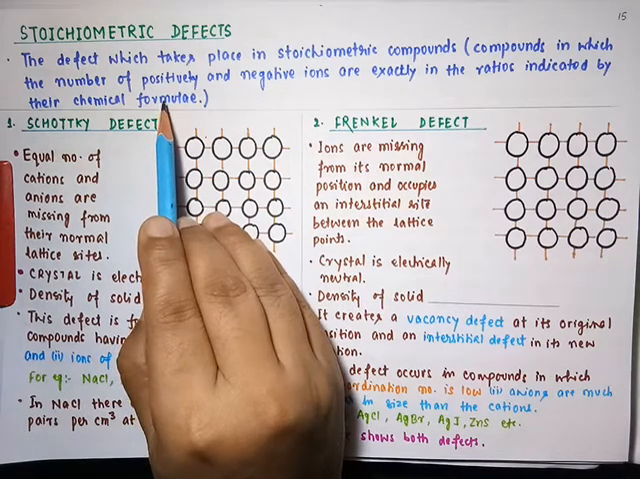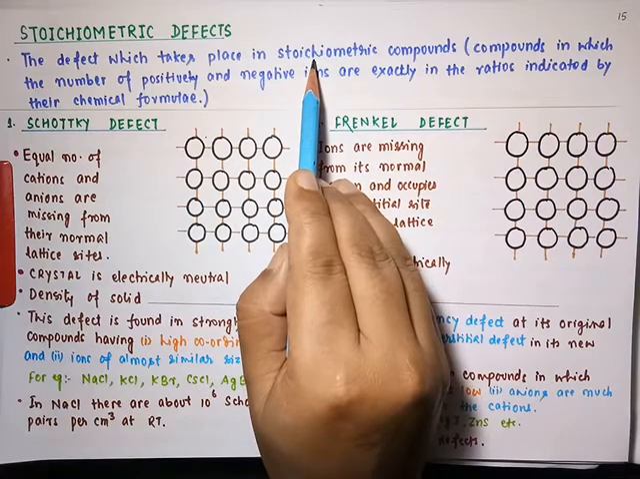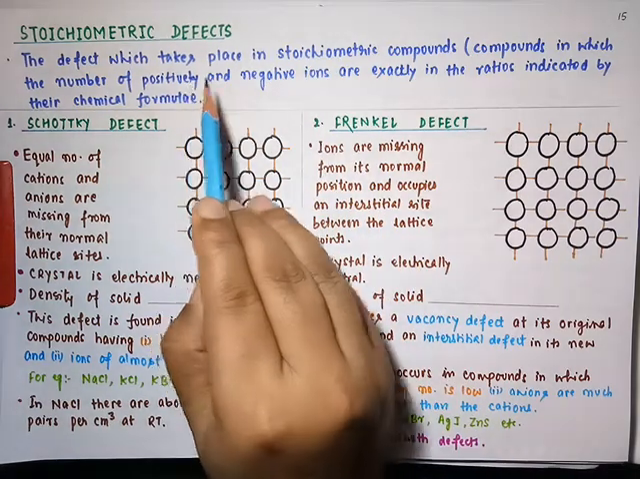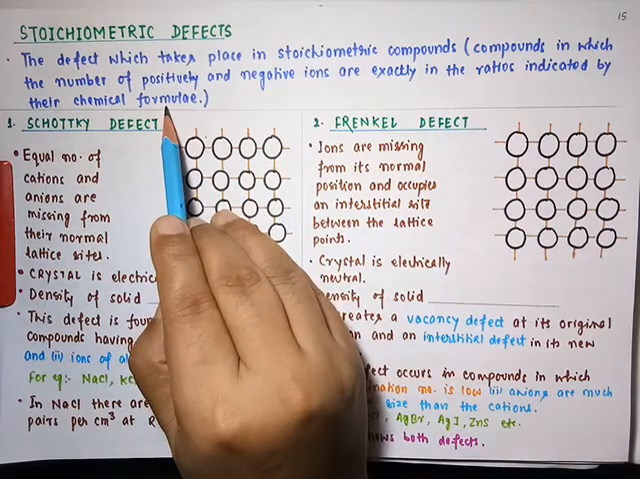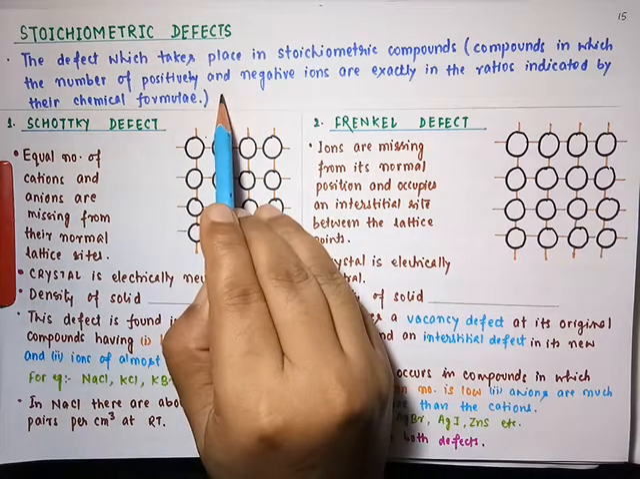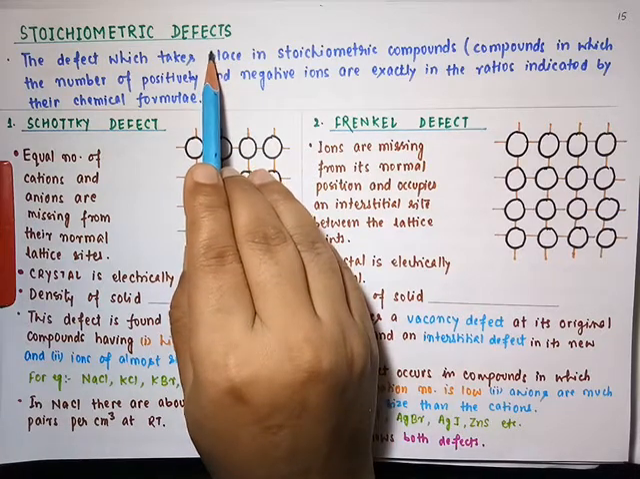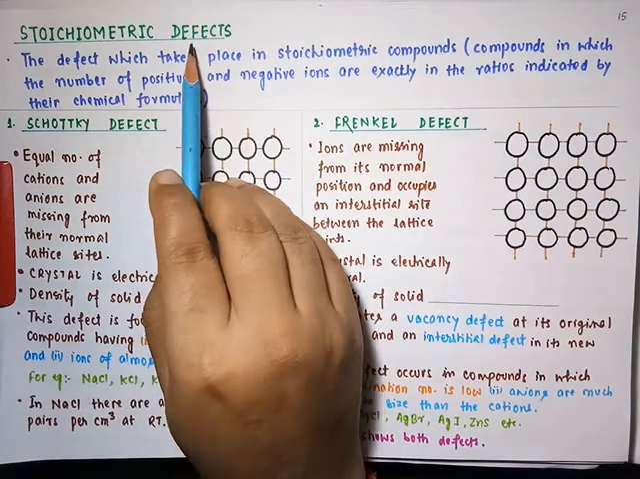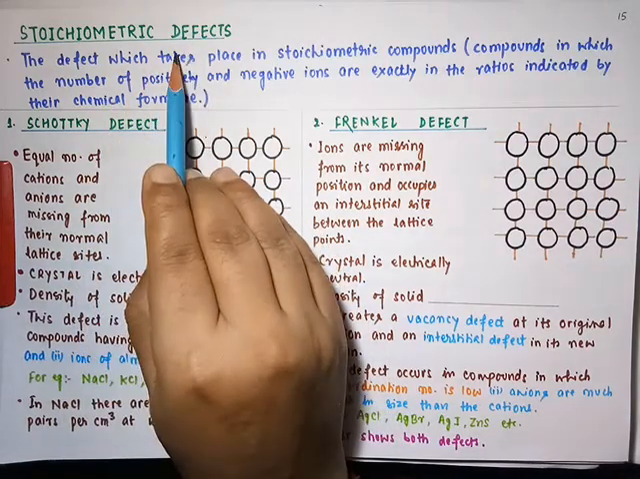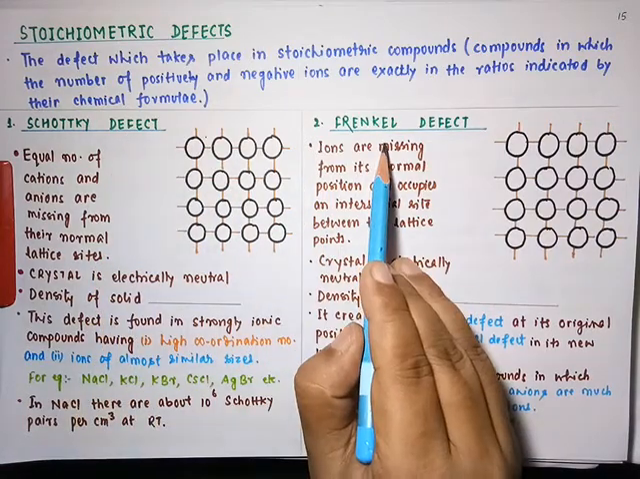So what are stoichiometric defects, student? What are stoichiometric compounds? Those compounds which have the same number of cations and anions, as there should be in the chemical formula. The defect in such compounds is called stoichiometric defect. This stoichiometric defect is of two types, Schottky and Frenkel defect.